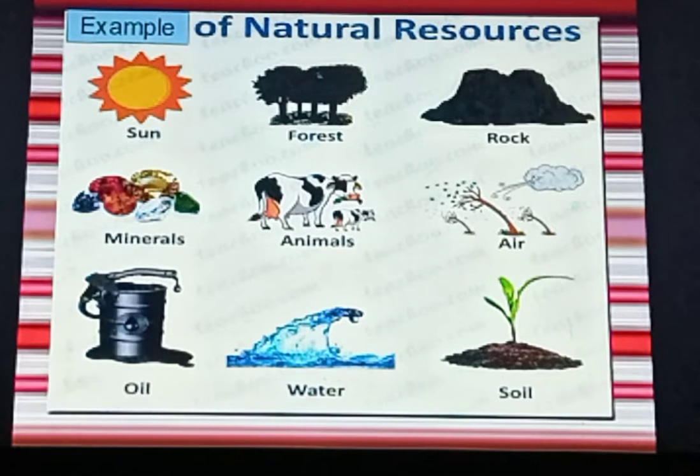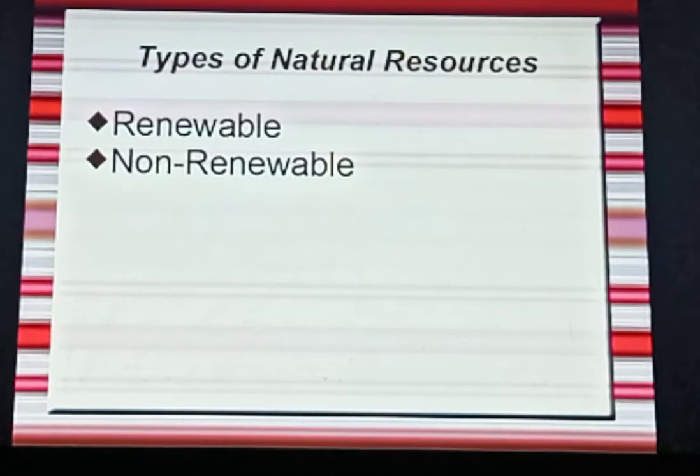Our natural resources: one of them is sun. The second one is forest. Third is rock. The fourth one you can see here is minerals. Fifth is animals. Animals are God gifted, am I right? Air, oil, water, soil. Everything, mainly those natural resources, that are God gifted. Those I have told you. Am I right? Yes. So let us move ahead.